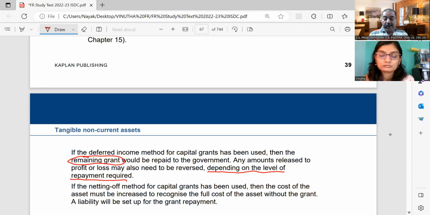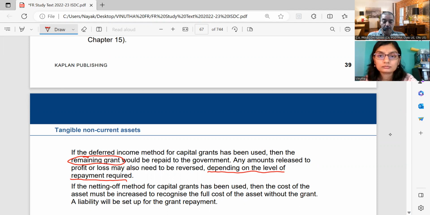Okay. If the netting off method for capital grants has been used, netting off is deducting from the capital asset, then the cost of the asset must be increased, because you reduced the cost of the asset first. Now you will increase the cost of the asset to recognize the full cost. So 1 lakh minus 60,000 grant received. Now if the grant is to be repaid, that 60,000 we have to add back to the cost. To 40,000 again I will add 60,000 and make it 1 lakh again.